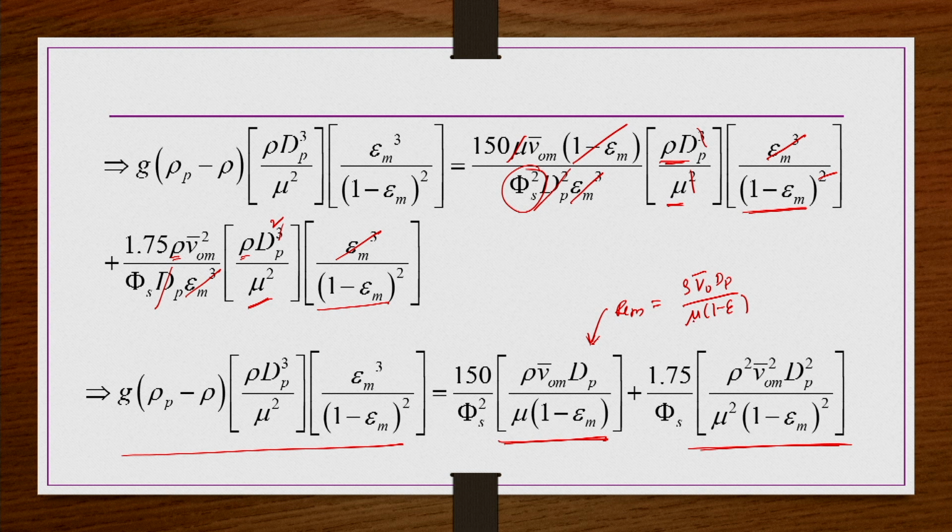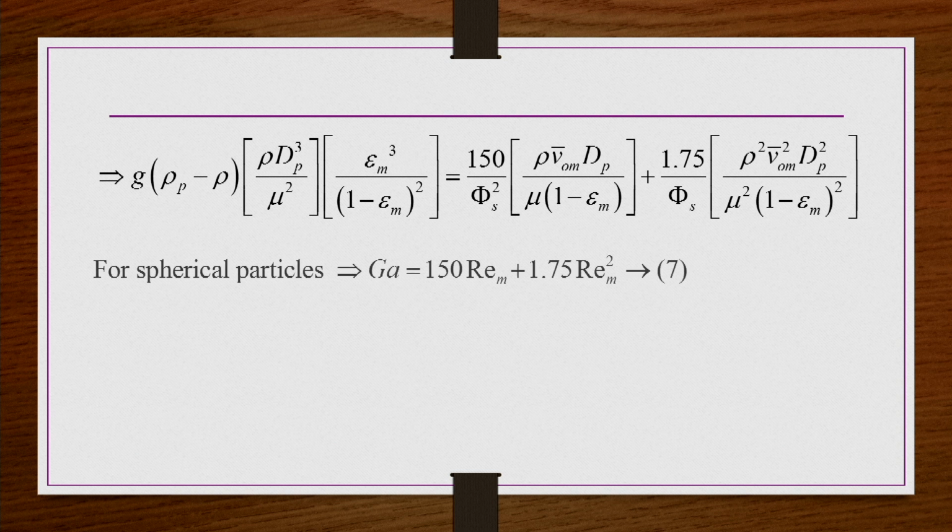So, since we are doing this at the minimum fluidization condition, this epsilon should be replaced by epsilon m, and then V0 bar should be replaced by minimum fluidization velocity. So, that is the reason I am calling it REM, the Reynolds number at minimum fluidization conditions. Okay. So, left hand side is equal to 150 REM plus 1.75 REM square for spherical particles, that is what we get here.